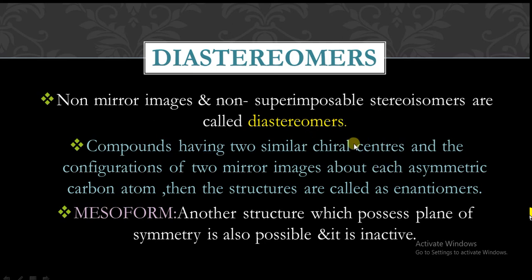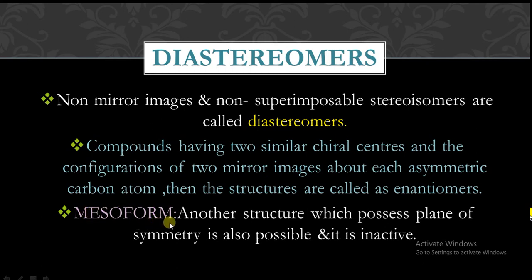Here, two similar type of the chiral centers will be present in one compound and the configuration of two mirror images about each asymmetric carbon atom will act as structures of enantiomers. Means one half of the compound will act as a mirror image to the other half of the compound, but the one compound cannot act as a mirror image to another compound.